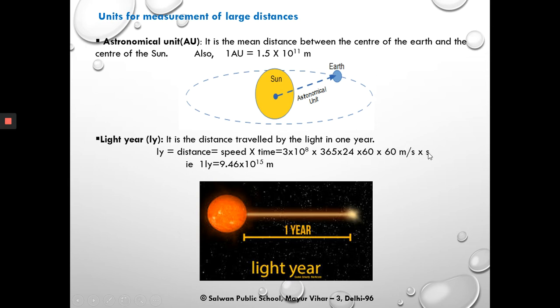Now the second of time and the second at the denominator of the speed cancel out each other, and 1 light year comes out to be 9.46 into 10 to the power 15 meter.